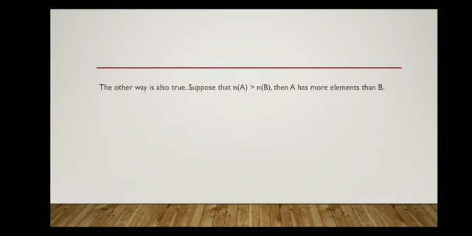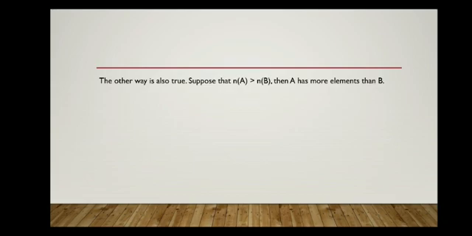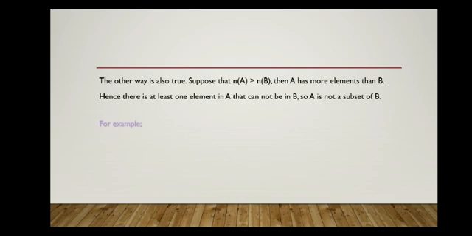The other way is also possible. Suppose the number of elements in A is greater than the number of elements of B, then A cannot be a subset of B. To be a subset of B, the number of elements in A should be less than or equal to the number of elements in B. If n(A) is greater than n(B), this means that A has more elements than B. So there is at least one element in A that cannot be in B, so A is not a subset of B. We'll take an example.